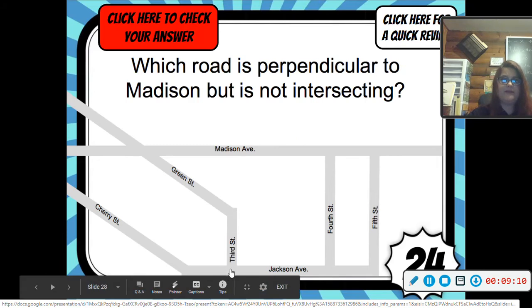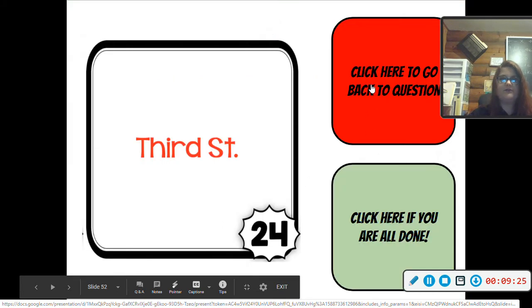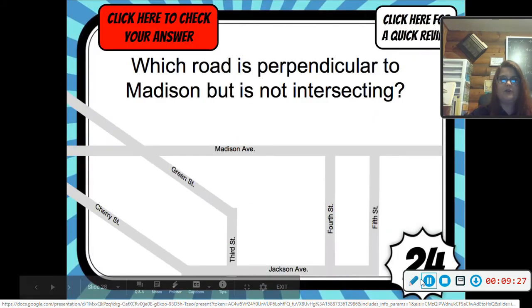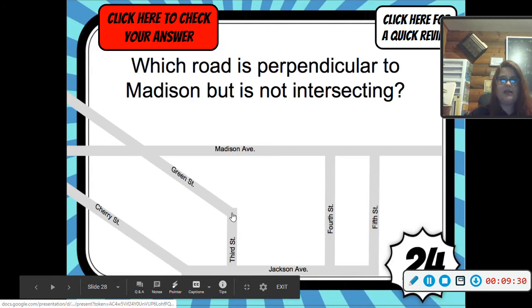For perpendicular, we need that 90-degree angle. So where do you see that 90-degree angle happening? Right here. Let's check. It said 3rd Street. 3rd Street is right here.